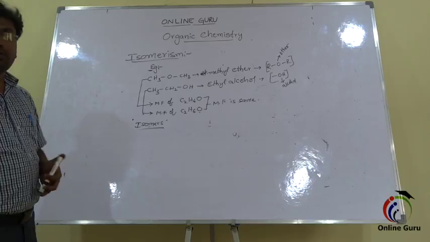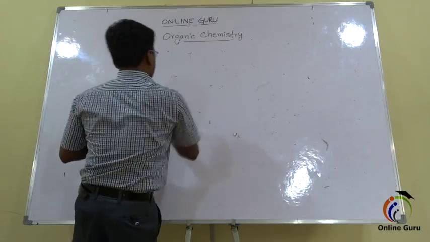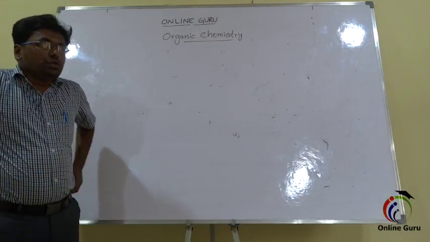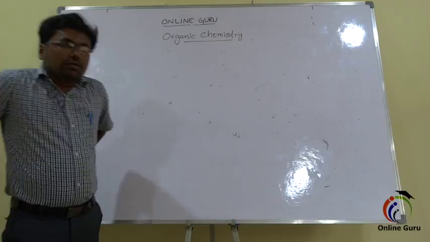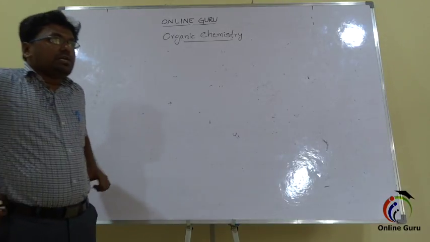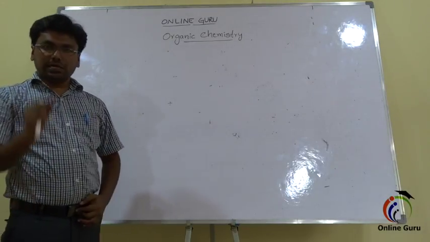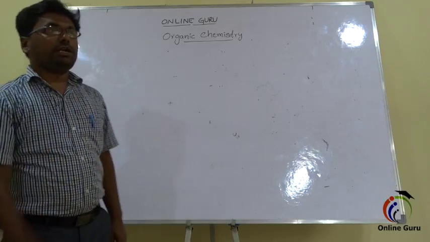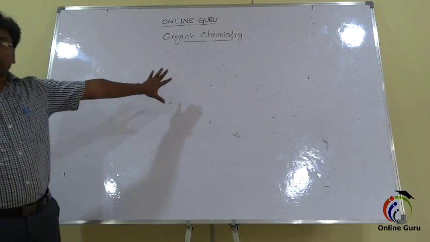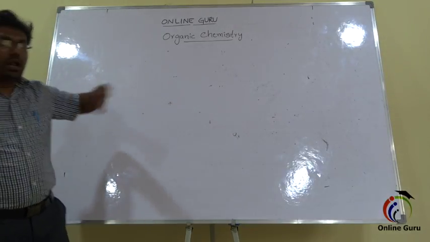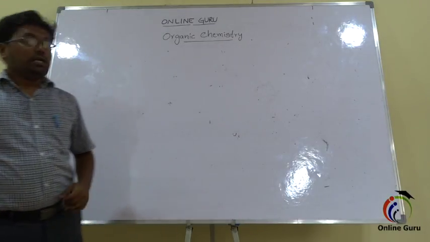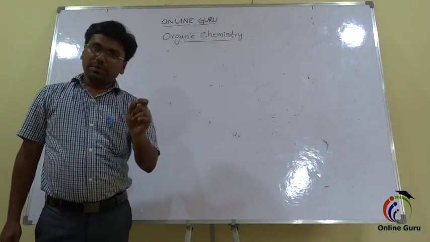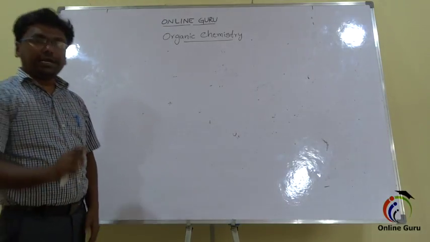So these are the unique properties of carbon. If you want to become perfect in organic chemistry, we should know some fundamentals. First, we need to identify the nature of bonding between the carbon atoms and the type of hybridization of each carbon atom. Why? Because carbon can form a large number of compounds. So we need to identify the type of carbon, as well as the type of hybridization of each carbon.